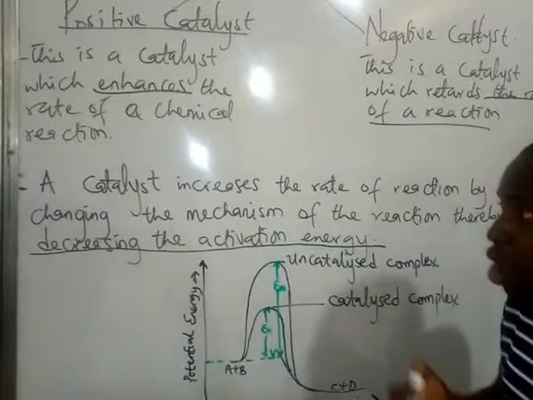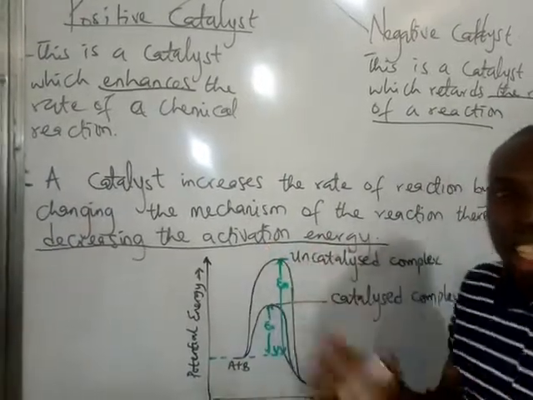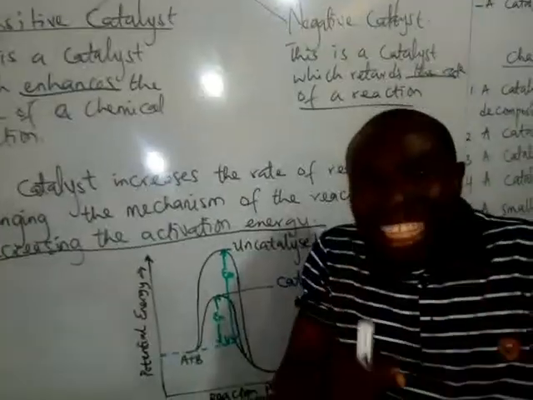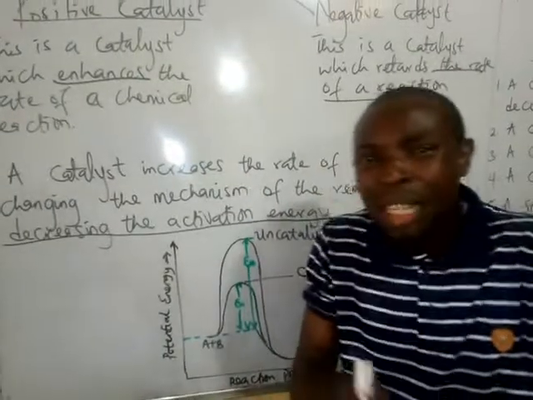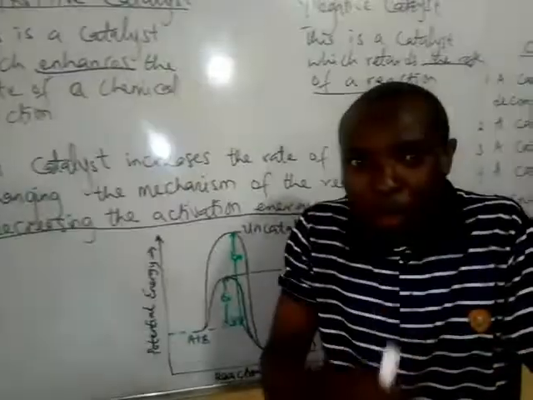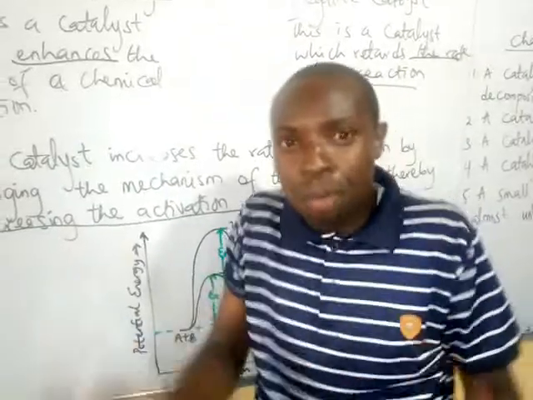The question now is, what is an activation energy? Activation energy is the energy barrier that must be overcome before a reaction can be converted into a product.